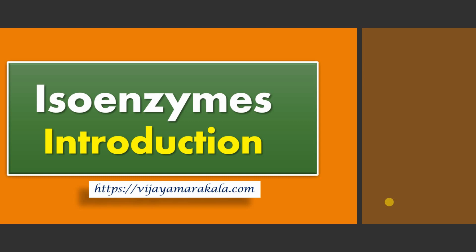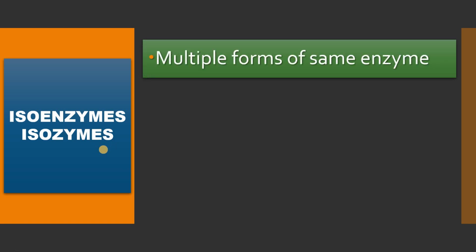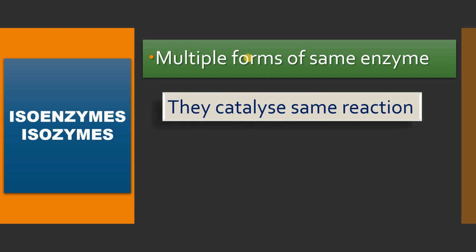Today we are going to study isoenzymes. This is just an introduction about isoenzymes. Isoenzymes are also known as isozymes. These isoenzymes are multiple forms or isomers of the same enzyme. That means these isoenzymes catalyze the same biochemical reactions.